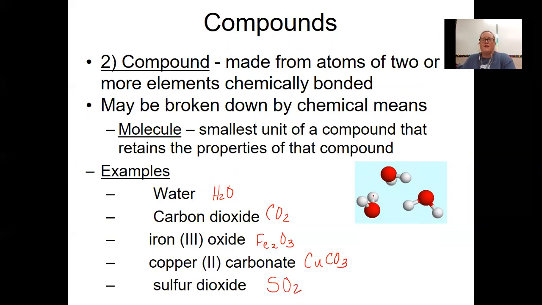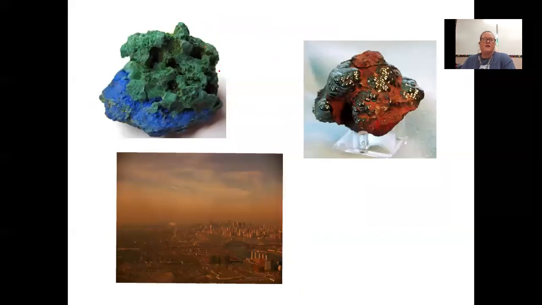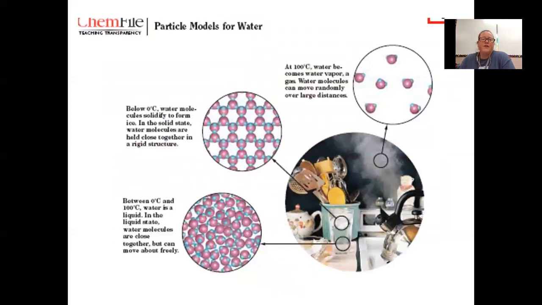Here are water molecules. This is some copper carbonate here, CuCO3. This happens to be some iron 3 oxide, Fe2O3, and this is smog, of which sulfur dioxide is one of the main ingredients. Here's some water. Water is H2O, and you can see that it occurs in different ways, as a liquid, as a solid, and as a gas.